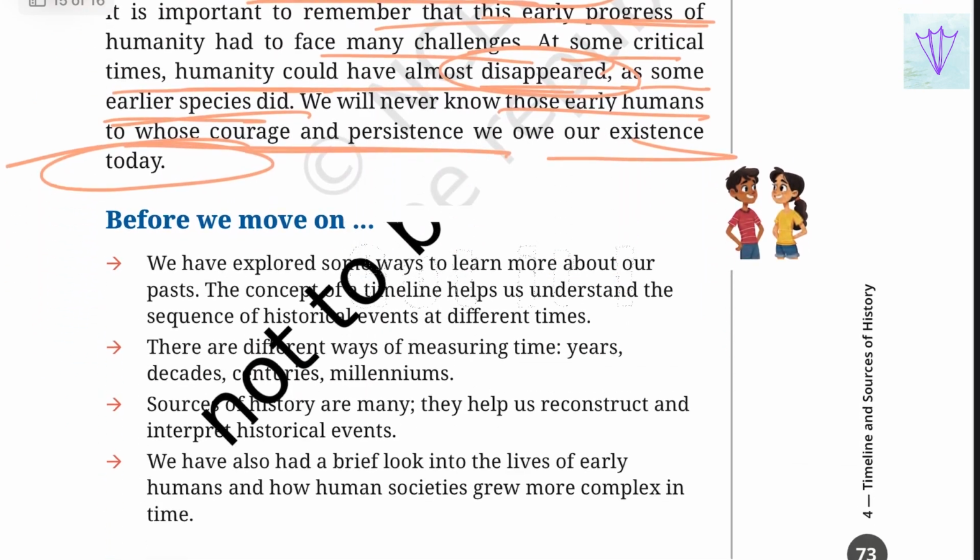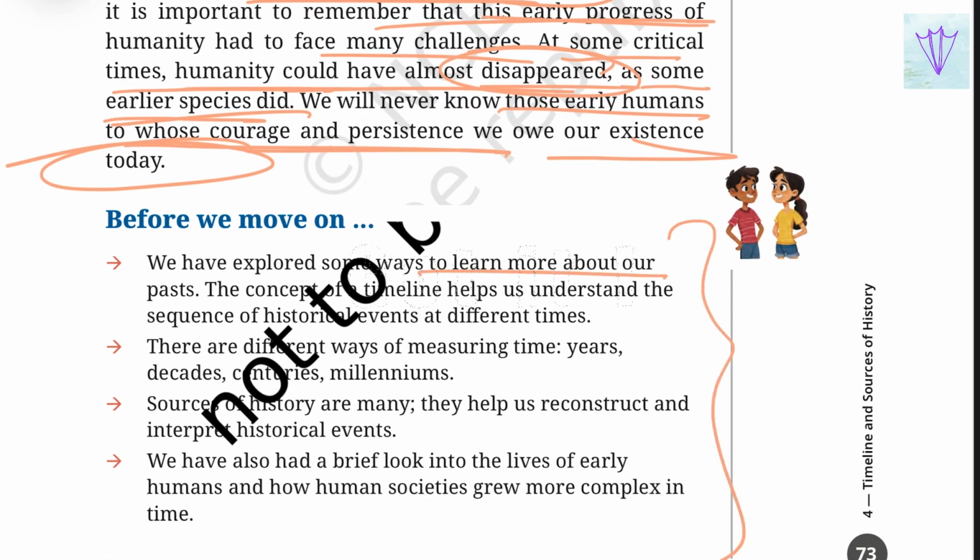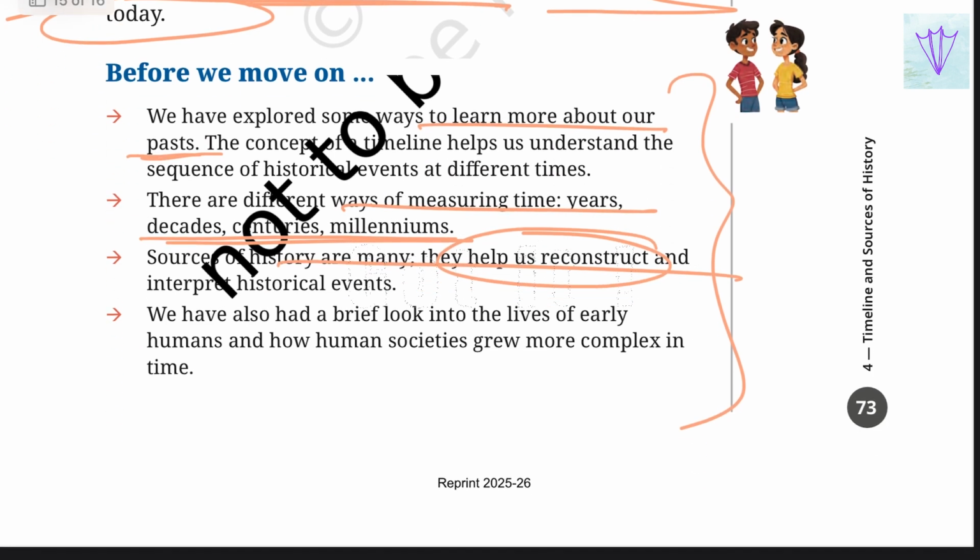So in this chapter, we have dealt with these important points, that is, we explored some ways to learn more about the past, and the sources and different ways of measuring time, that is years, decades, centuries and millennia, sources of history, and how historians reconstruct the past with the various evidences that they found, and how human societies grew more complex with the progressing